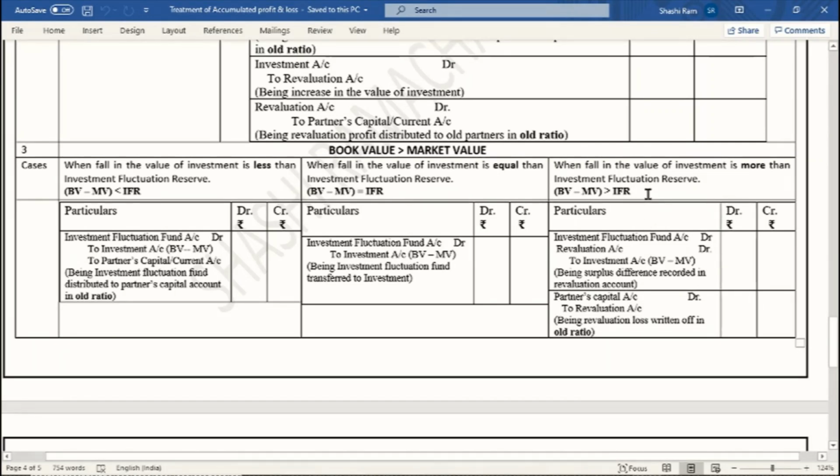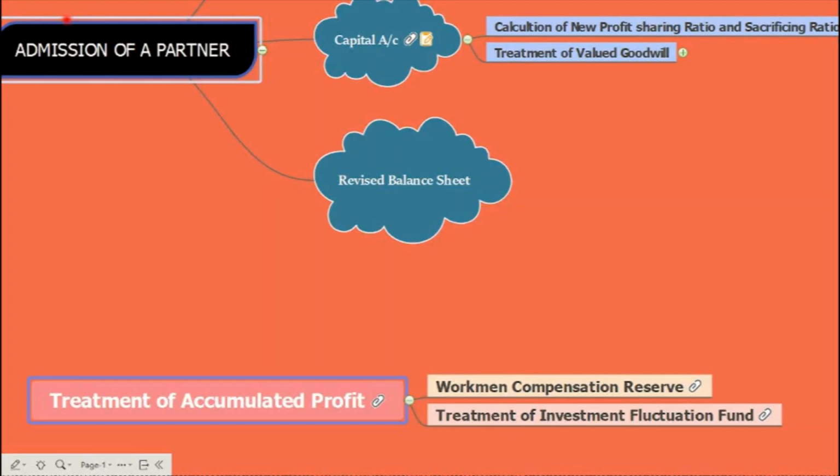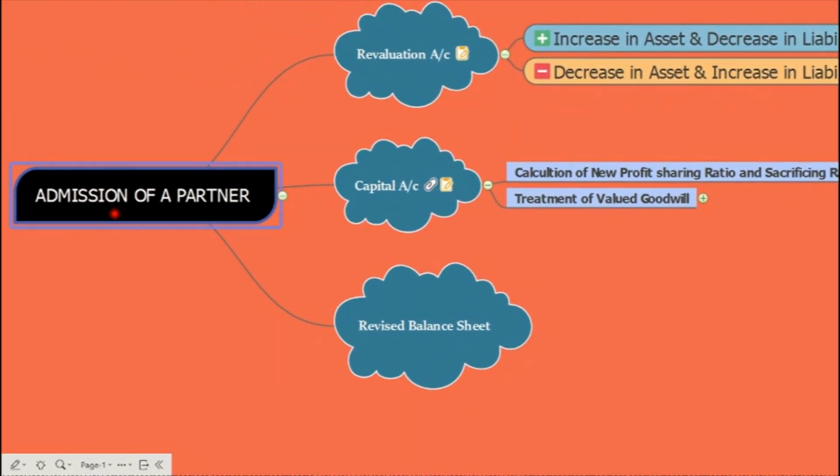If the loss is more than the IFR, then the entire investment fluctuation reserve will be used for covering the loss. Plus, we need to record the extra loss in our revaluation account, so the revaluation account will be debited. And again, as I said, please do not forget to close this revaluation by transferring the amount, in this case, to the partners' capital account. So this way, we revise the entire chapter.